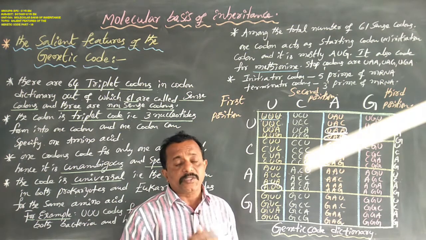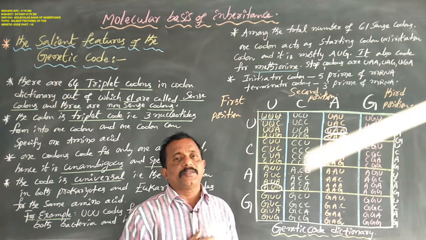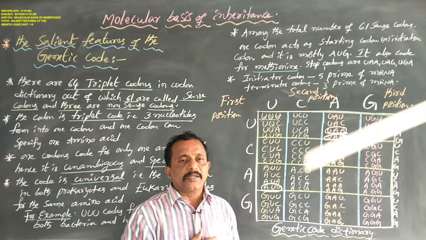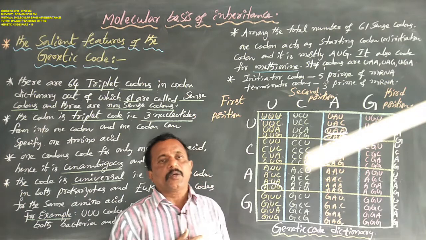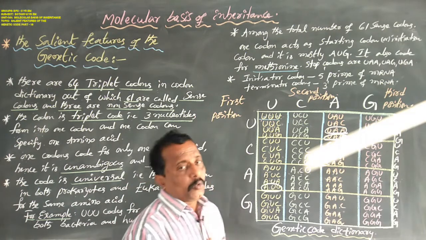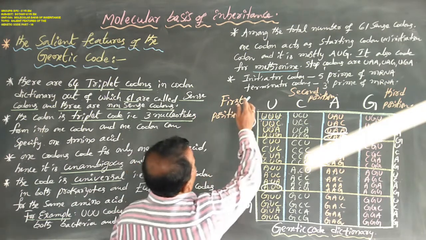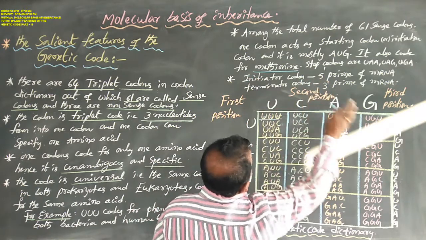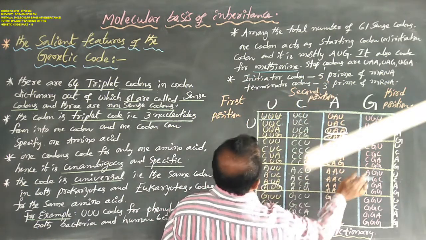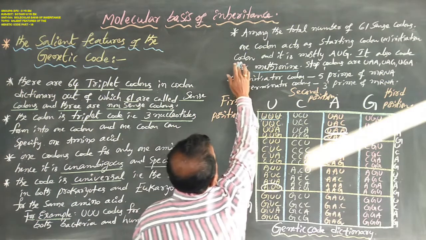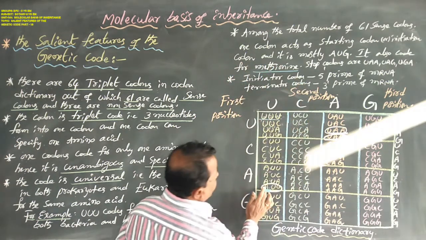This rule does not appear in these protozoan organisms and mitochondrial codons.